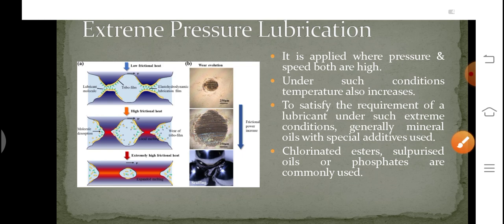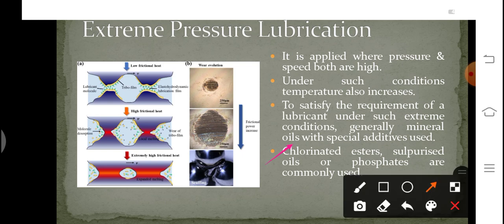In extreme pressure lubrication, under such working conditions, the liquid lubricant may not stick to the surfaces and it may also decompose at that high temperature, losing its lubricating capacity. There might also be loss of lubricant due to vaporization. So, generally mineral oil with special additives is used. Such additives are used to improve the specific characteristics of the lubricating oil. The additives used in extreme pressure lubricants are chlorinated esters, sulfurized oil, or phosphates.